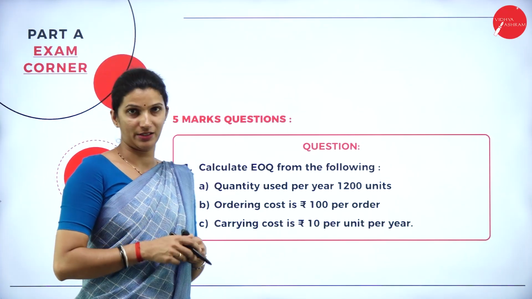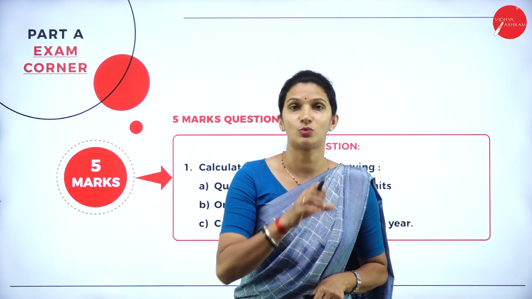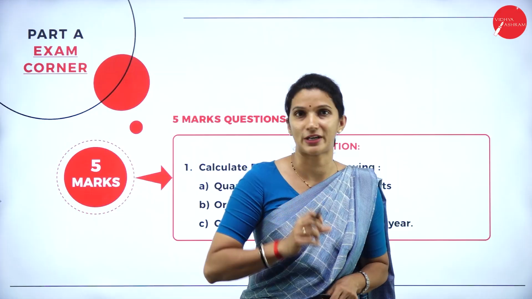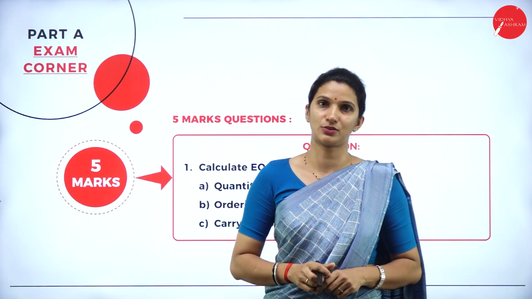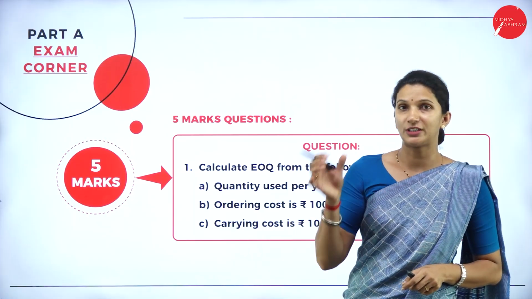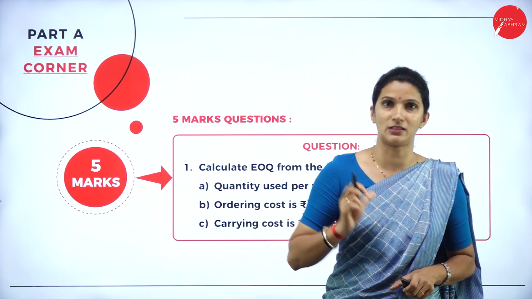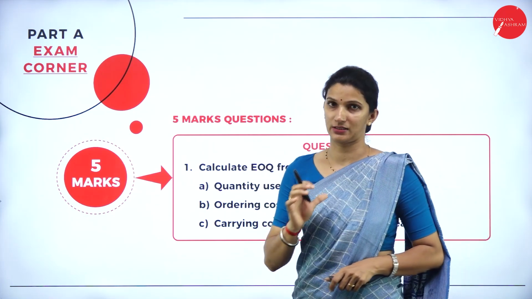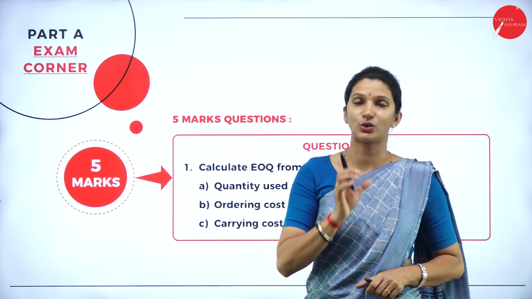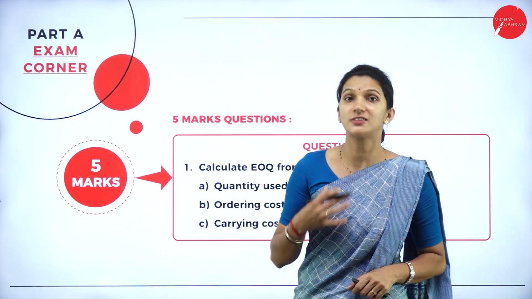In today's revision session, I'm going to explain the 5 marks questions, the important questions for 5 marks and their answers. In Fundamentals of Cost Accounting, almost 95% is practical, and in the 5 marks section you can expect one practical question and the rest are theory.